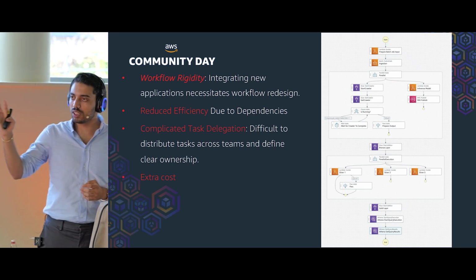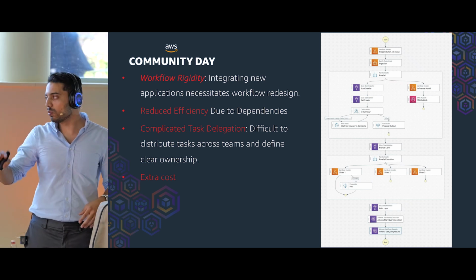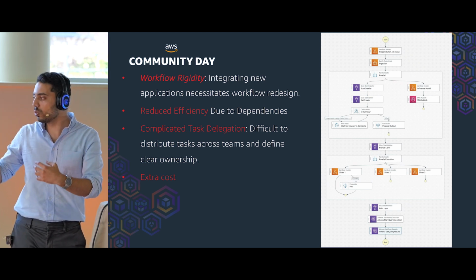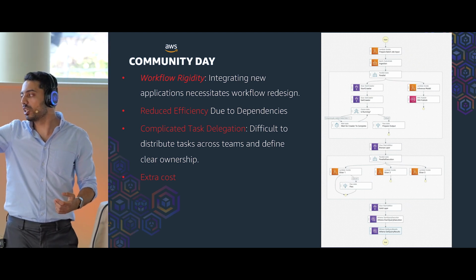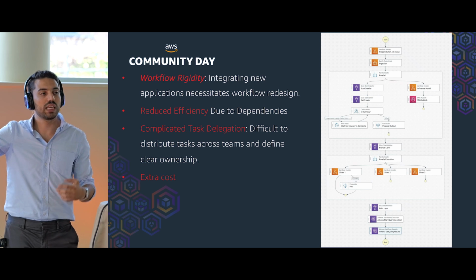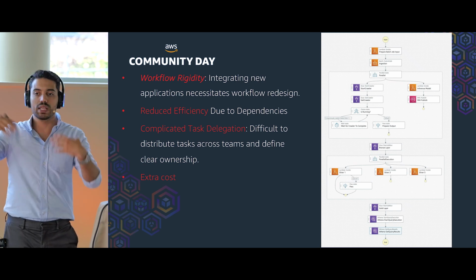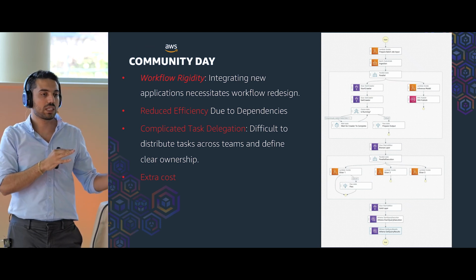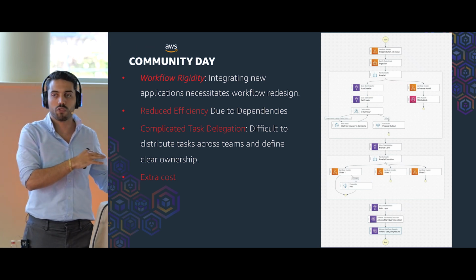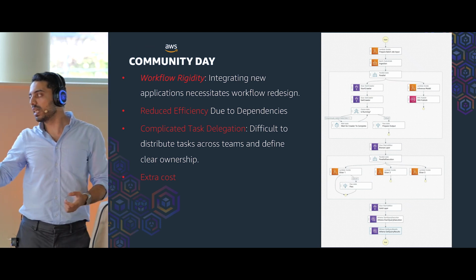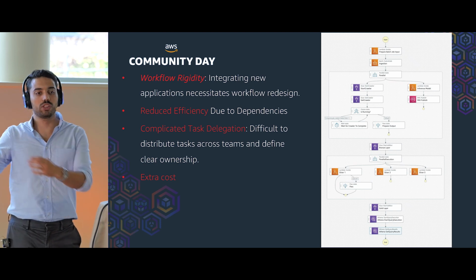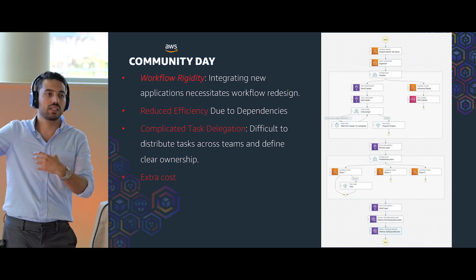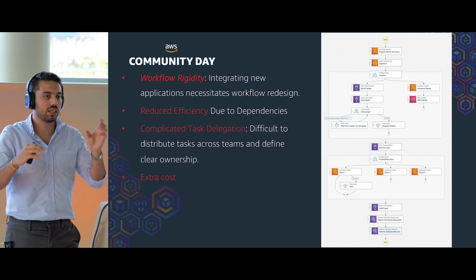And till 3 months ago, another downside was recovering from failure. For example, if it failed in the bronze layer transformation, we needed to rerun the whole step function, and we had already done some jobs, so it wasn't the best way. But now, since November 2023, AWS has introduced redrive in orchestration pipelines. So if it fails here, we can just tell the step function to start from the failure state.